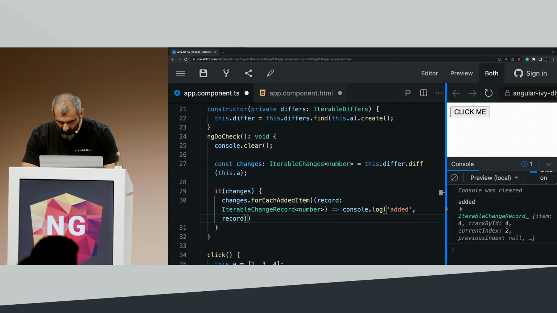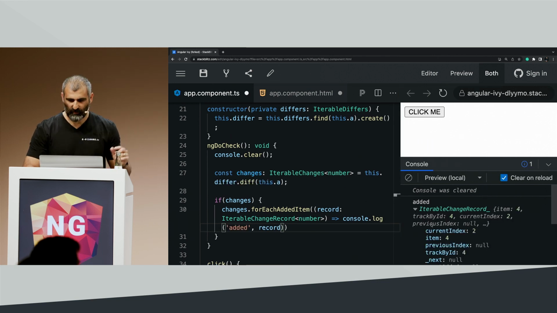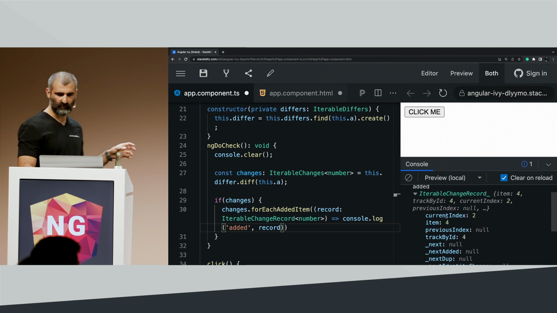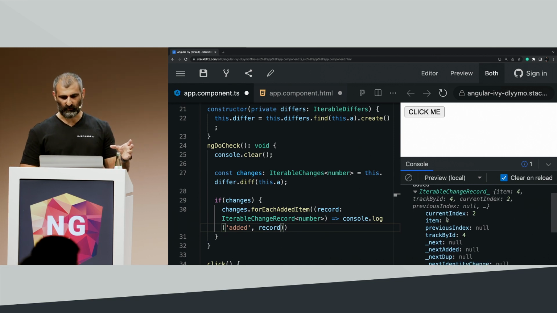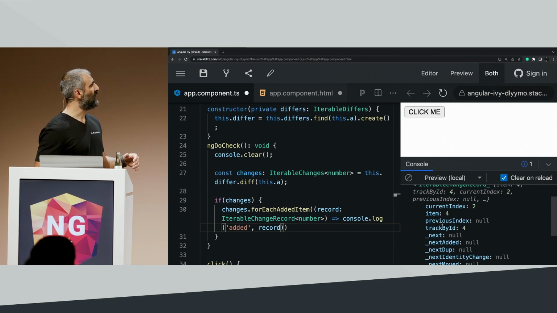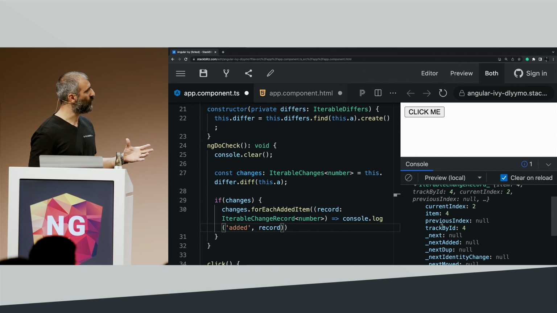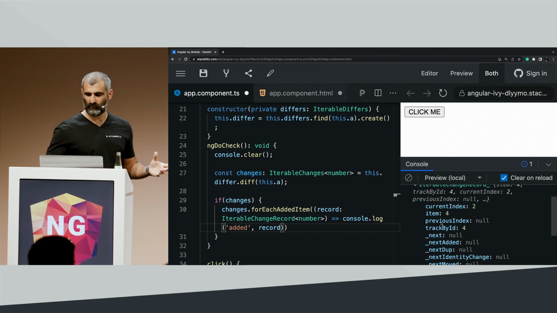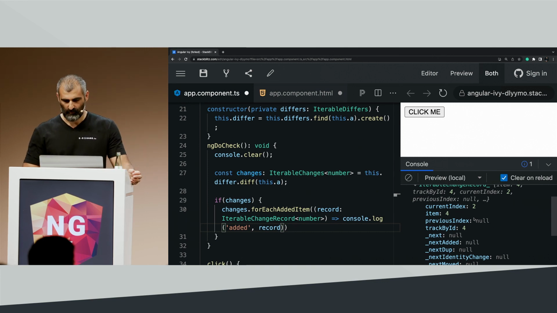Let's expand the console a little bit. We're getting an object from the Angular core team with some interesting stuff on it. What's the current index? What's the item itself? What was the previous index? So we know that item number 4 wasn't in the array before, so the previous index is definitely null. The item itself is 4, and the current index is 2.